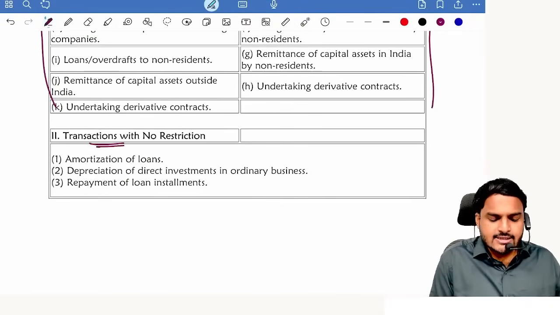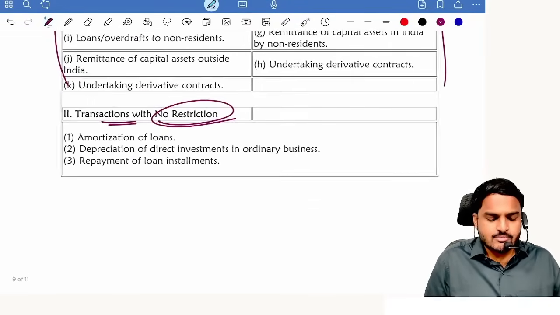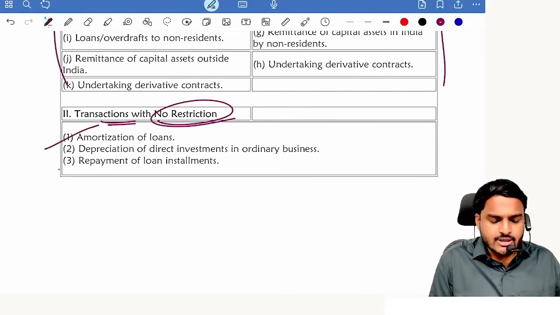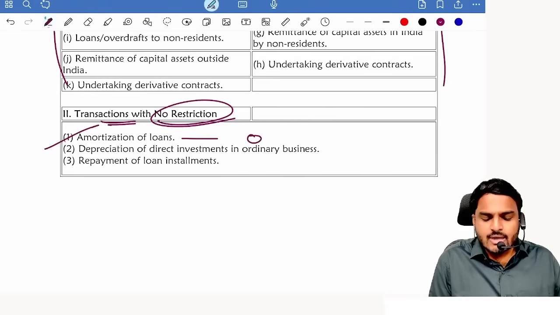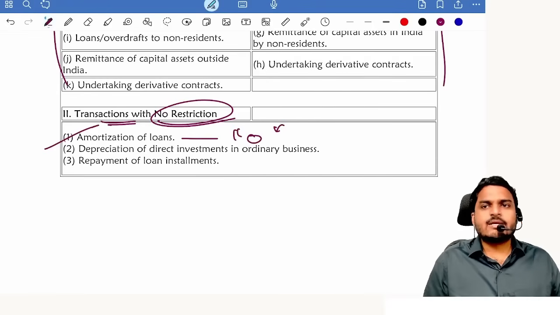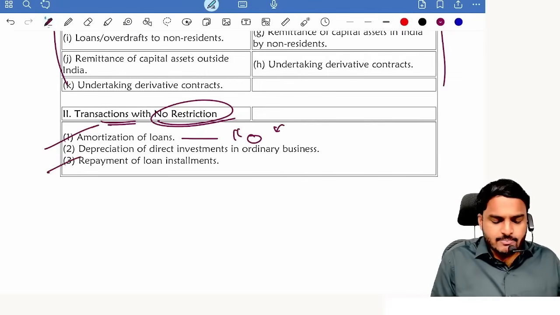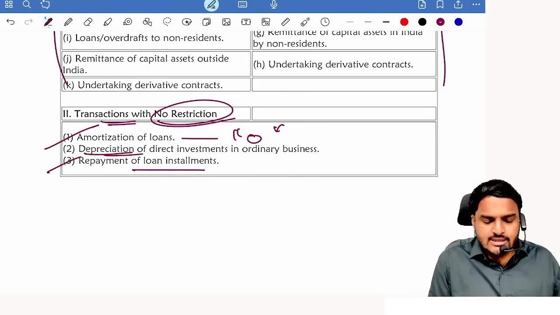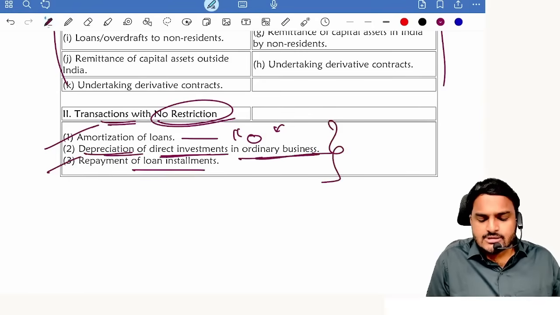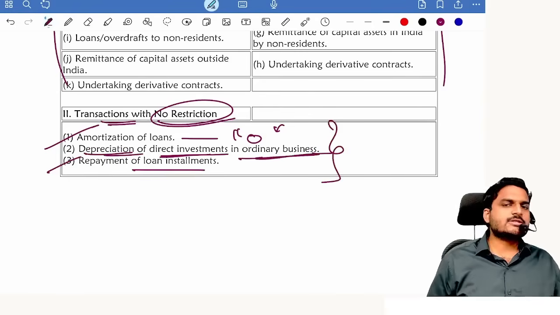Next one, transactions with no restriction, freely permissible. What are those freely permissible? Amortization of loans, that means making the loan balance 0, that means pre-closure of loans. You are paying the complete balance amount today itself. Repayment of loan installments, depreciation of direct investments in the ordinary course of business. In these cases, permissions are not at all required.